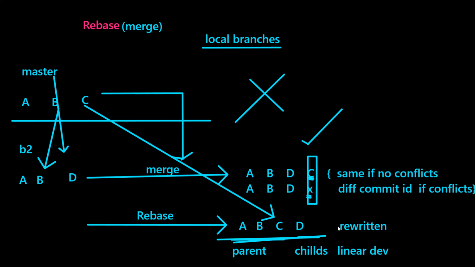Here, if you merge, how will your log history be? Parent commits, child commits, again parent, right? But here, all parent commits, then all child commits. That's called linear development. So if you want to have that clean and linear log development, if you want to see that, you will rebase.